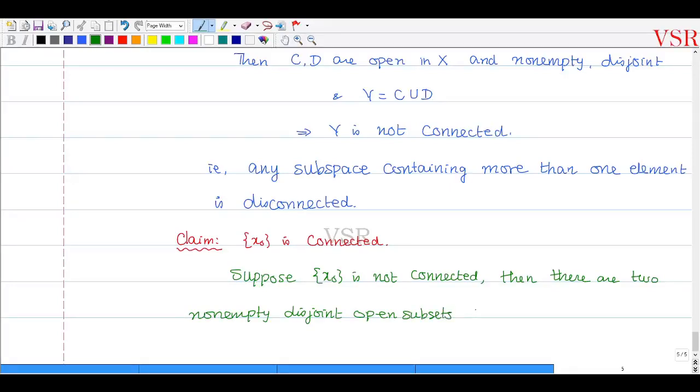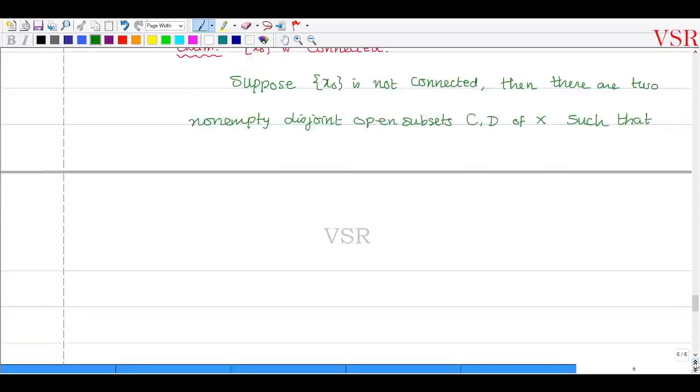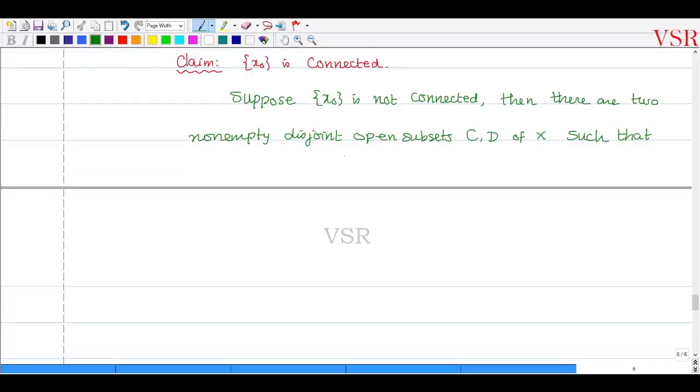There is C, D of X such that singleton x naught is equal to C union D.